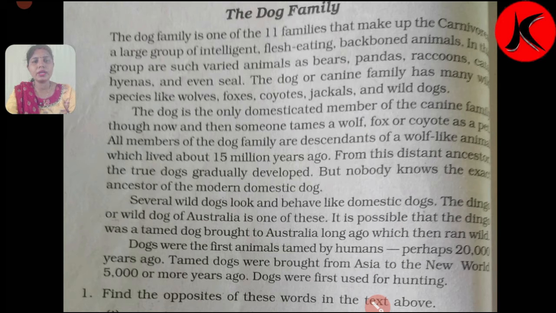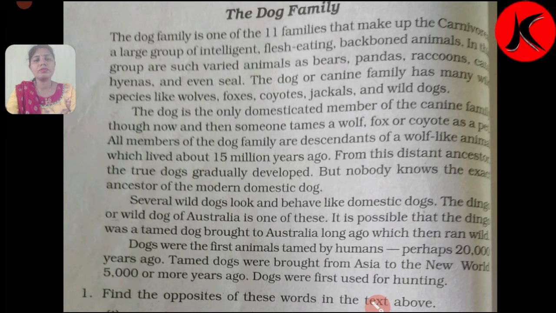Here we have seen many species of domestic and wild dog families, but only the dog is the domesticated member of that canine family. Though now and then someone tames a wolf, fox, or coyote as a pet.